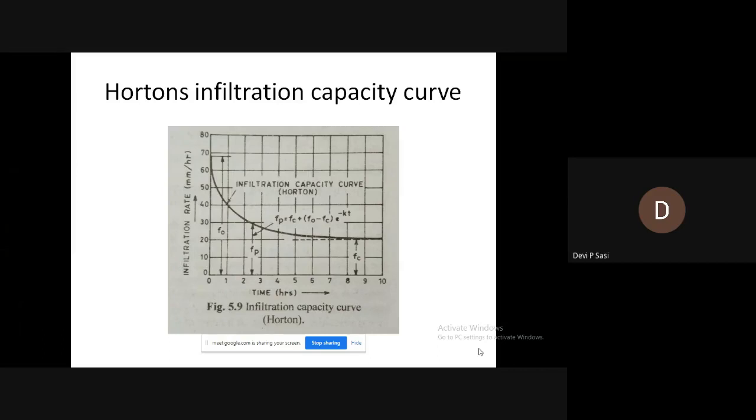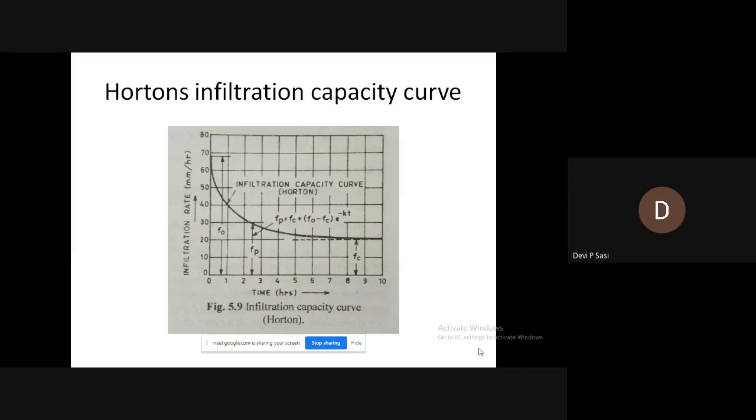But as rain continues, the capacity of the soil to absorb more water decreases. When the soil is dry, it absorbs maximum water. But when the soil becomes wet, the capacity of soil to absorb water decreases.